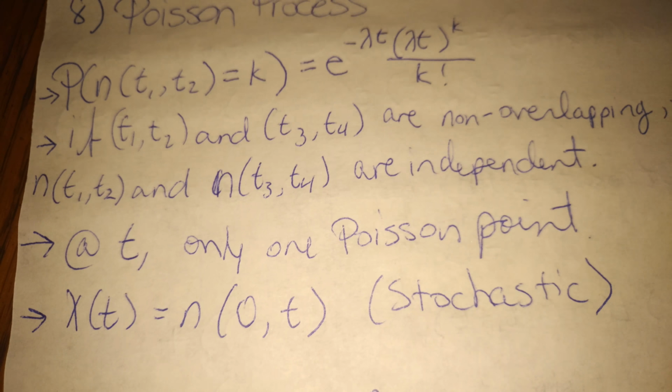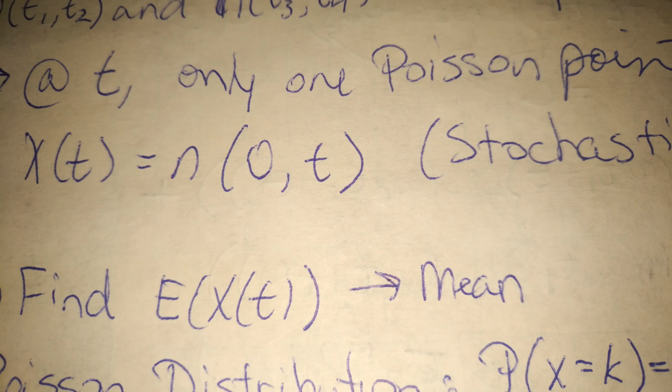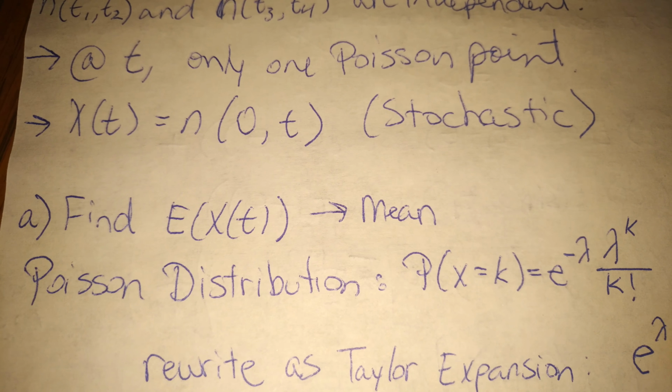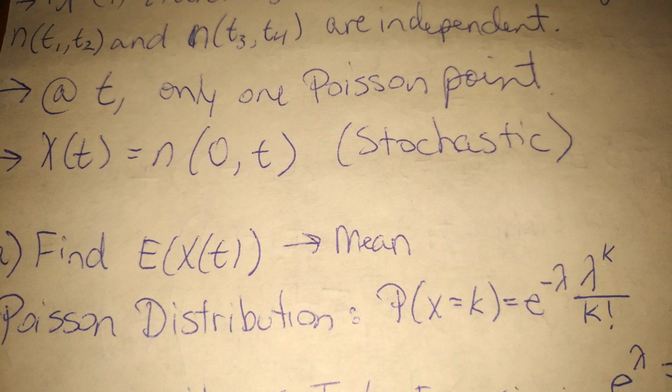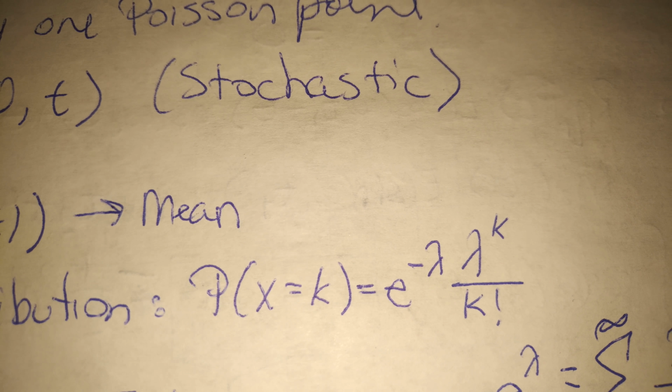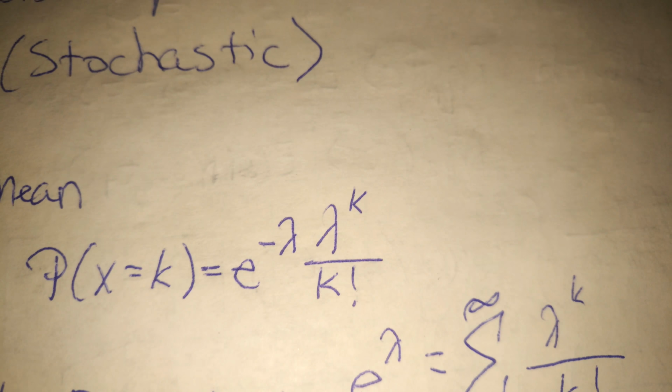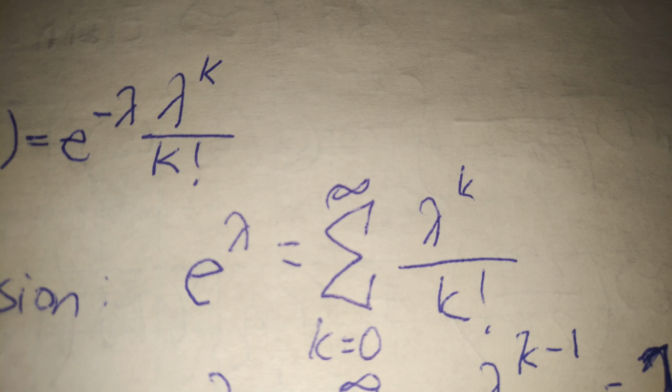And so the first part of this question asks us to find the expectation of X(t), which is essentially to find the mean. And so we have the Poisson distribution back from chapter 5, I think. So you have the probability of X equal to k is equal to e to the negative lambda times lambda to the power of k over k factorial. And so we can rewrite that using the Taylor expansion: e to the lambda is equal to the sum of lambda to the power of k over k factorial for k equals 0 to infinity.